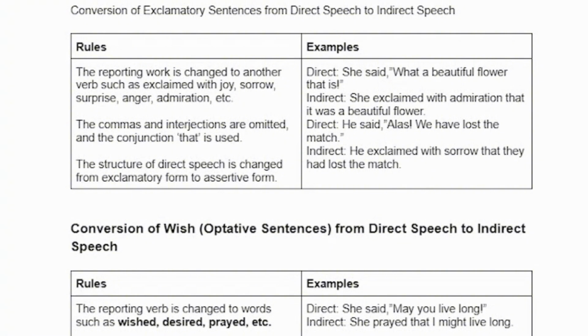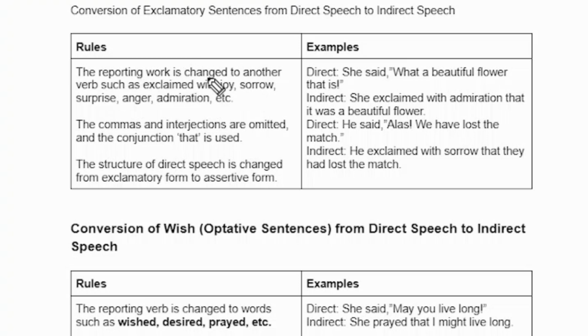So now look at this rule: conversion of exclamatory sentences from direct speech to indirect speech. Do you know about exclamatory sentences? Words like alas, hooray, these kinds of words are exclamatory words.